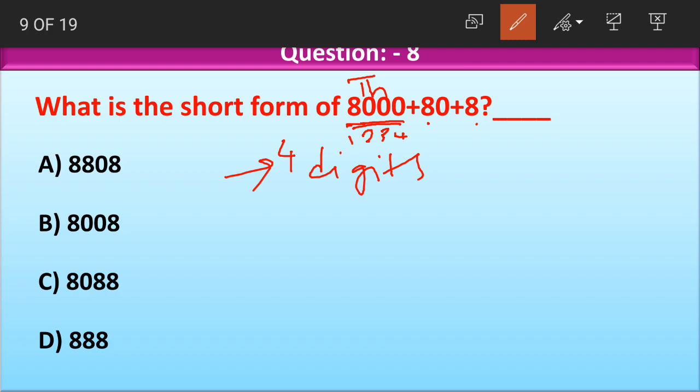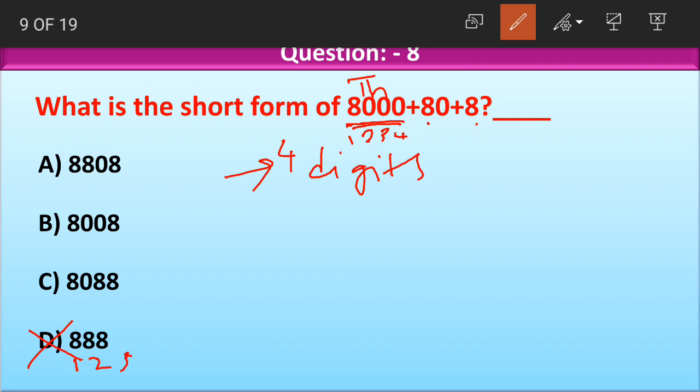Let us look at the options here. Option D only has 3 digits. Option D has how many digits, children? Option C has only 3 digits. So this cannot be the correct answer for the given question, because according to the given question, short form should have 4 digits, which option D does not have.